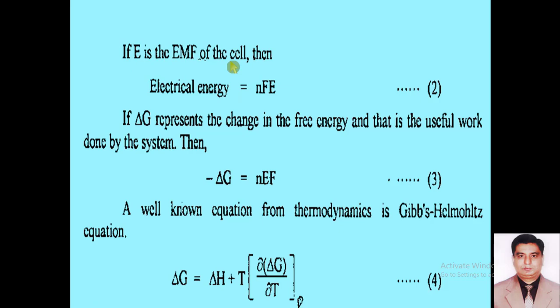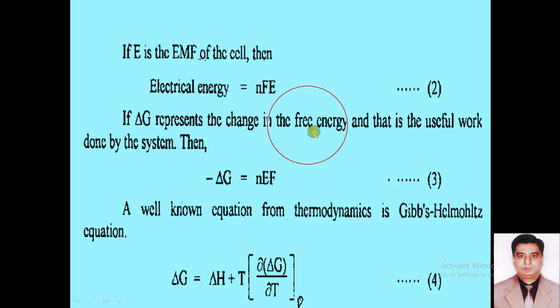So dear students, if we represent the change in free energy, that is the useful form of work that has been done by the system, then we can represent it with del G. This del G is the change in free energy.